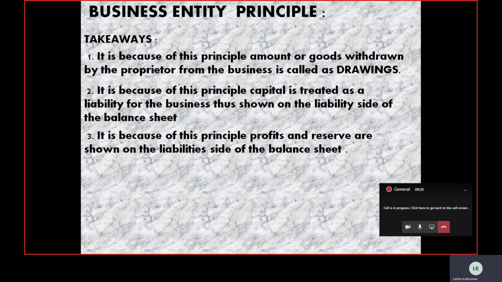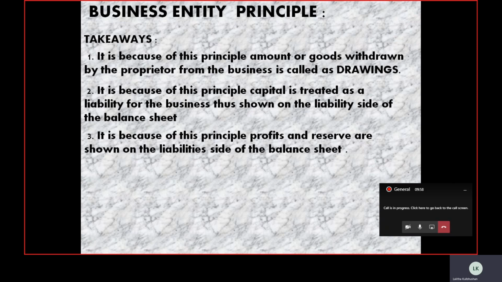So the capital, profits and reserves are all treated as liabilities, because we are treating the owners as the creditor of the business. Hence that's the reason they are shown on the liability side of the balance sheet.